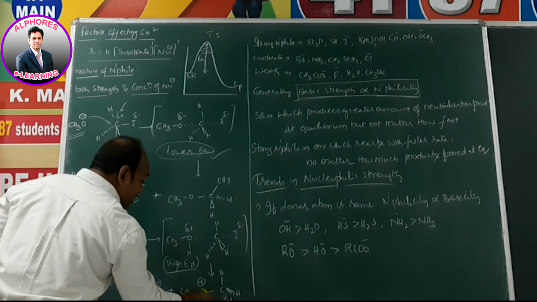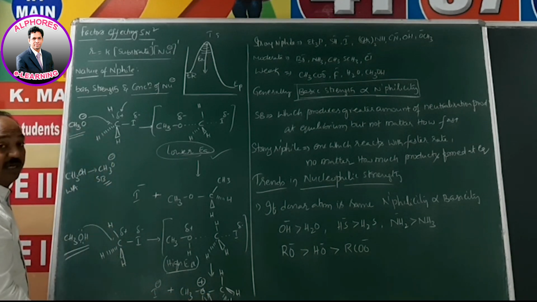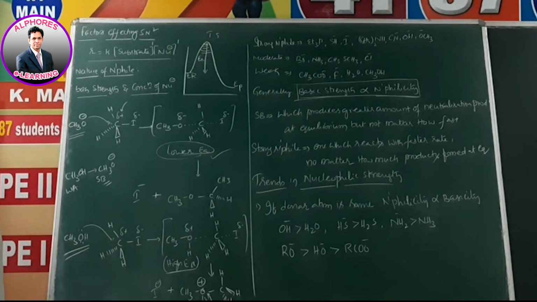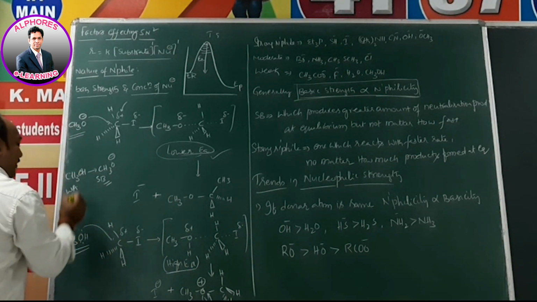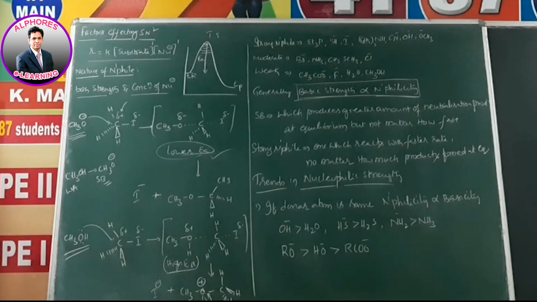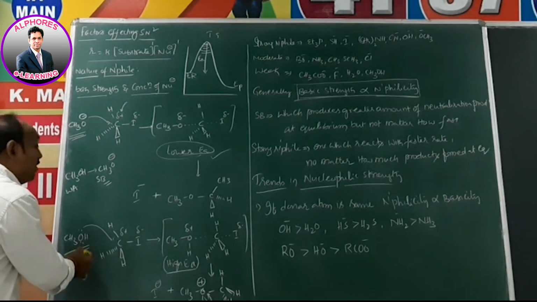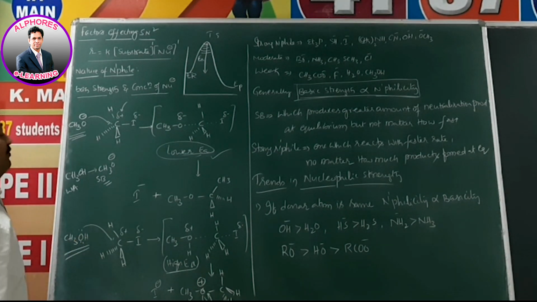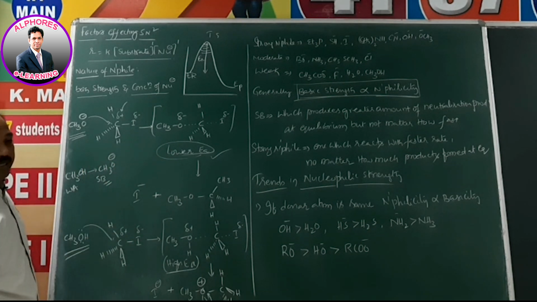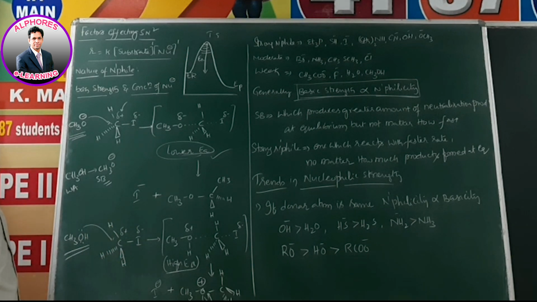And later one more step is there. Here the OH bond has to break, H plus comes out, and we are getting the same product. Hope you understand the difference between a strong nucleophile and a weak nucleophile. A strong nucleophile has more accessibility towards the electrophilic carbon compared to a weak nucleophile. Okay, fine. A strong nucleophile gives more SN2 product, whereas a weak nucleophile is less favorable towards the SN2 reaction.